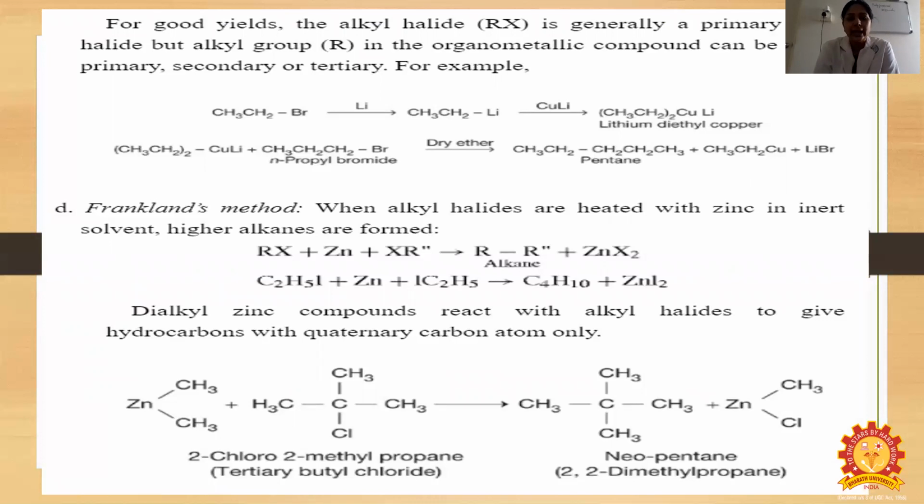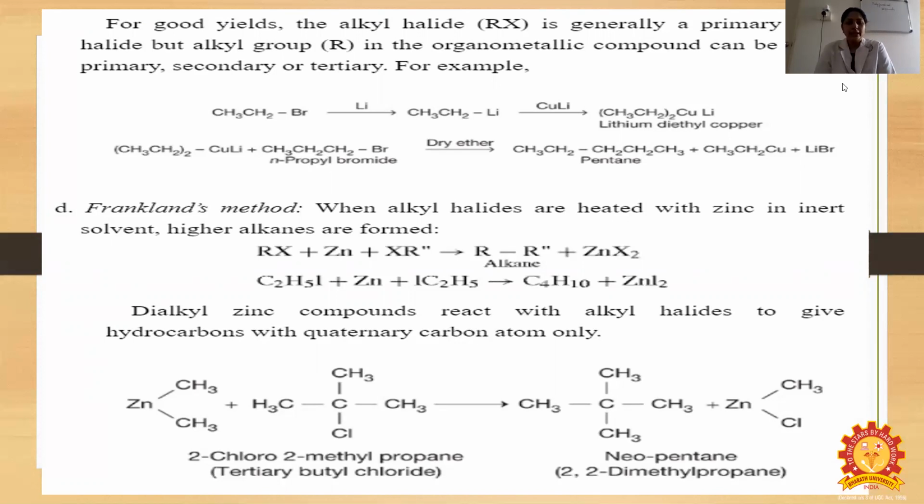For good yields, the alkyl halide R'X is generally a primary halide, but the alkyl group in the organometallic compound can be primary, secondary or tertiary. For example, CH3CH2Br gives CH3CH2Li, then (CH3CH2)2CuLi, lithium diethyl copper.